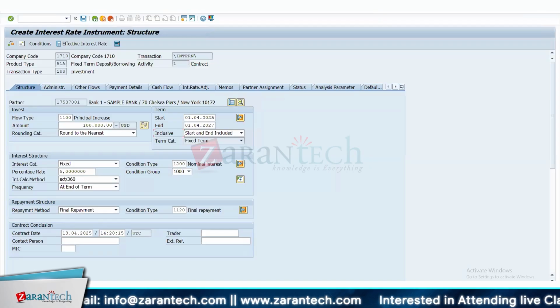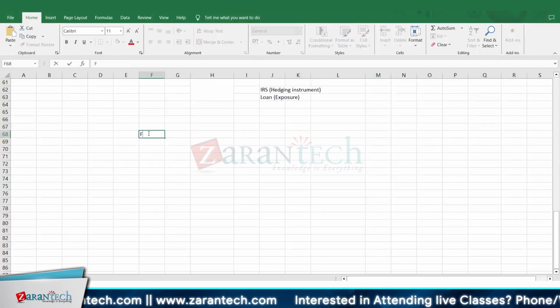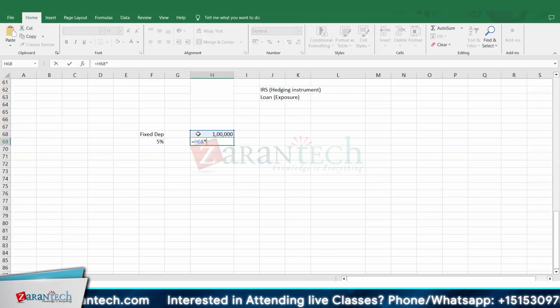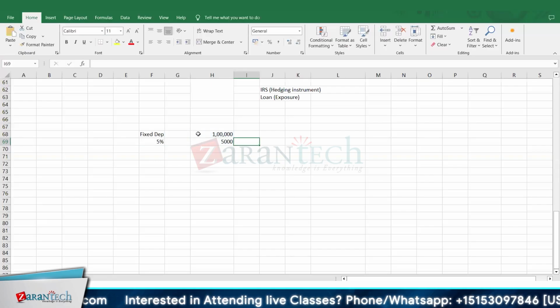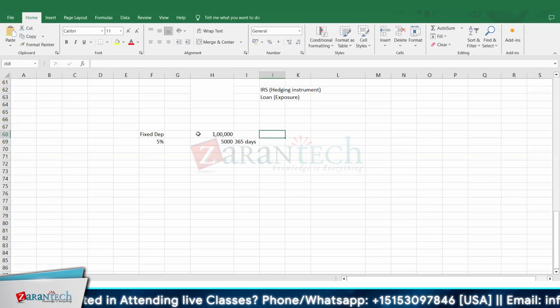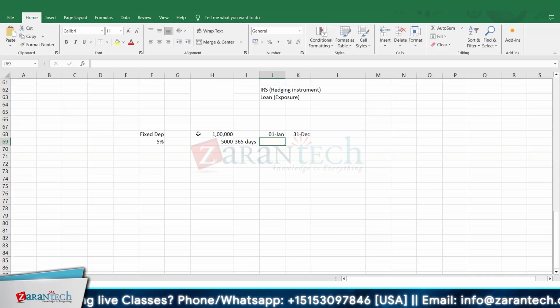So examples here. So if I just open an Excel sheet, if you have a fixed deposit and if you have 5% rate, in such case, you calculate this. This is the interest that you will get for 365 days, right? So let's say you start your investment 1st Jan and you continue till 31st of December.